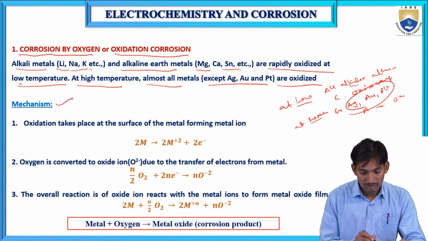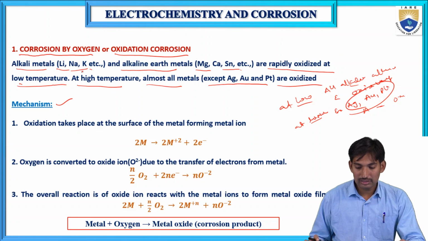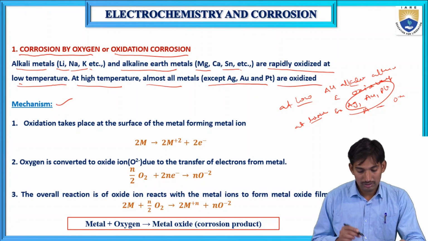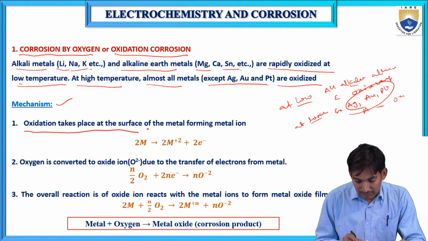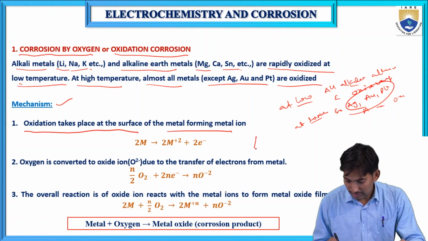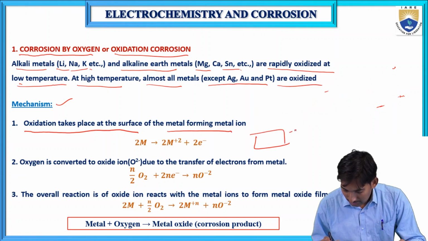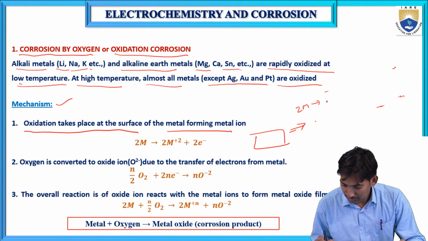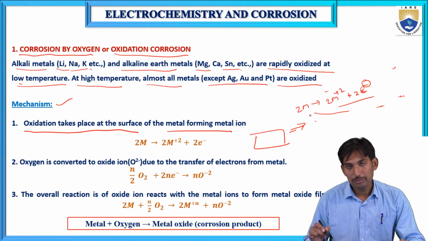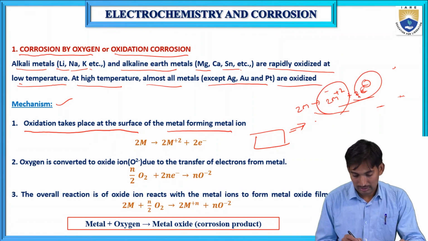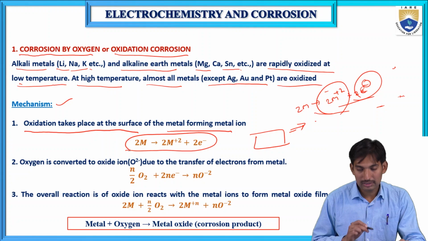Now the mechanism. In this dry or oxidation corrosion, what is the mechanism involved? Oxidation takes place at the surface of the metal. The metal undergoes oxidation first: 2M forms 2M^n+ ions and releases electrons. Metal undergoing oxidation means the metal forms metal ions and releases electrons. This is the oxidation reaction of the metal.